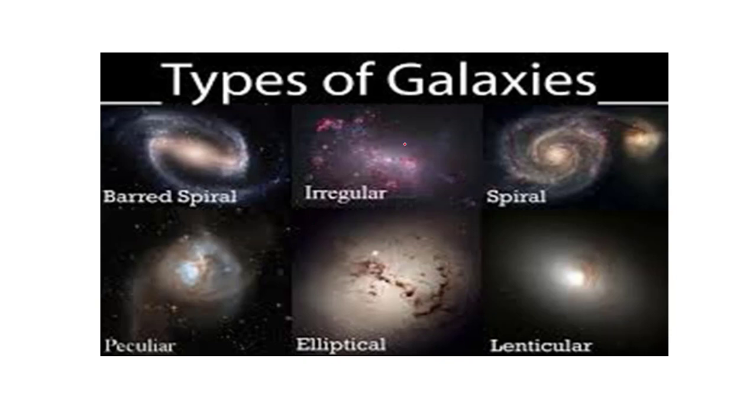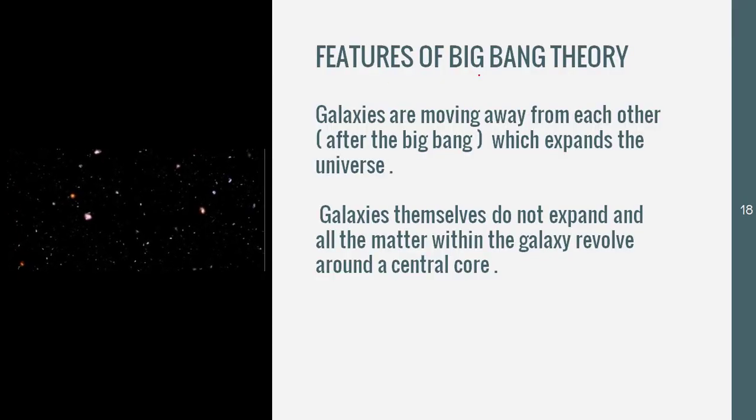So let's see what are the types of galaxies. The types of galaxies are decided by their shapes. So if it is spiral, it will be called a spiral galaxy. Our Milky Way galaxy has a spiral shape. Let's see about the features of the Big Bang Theory.